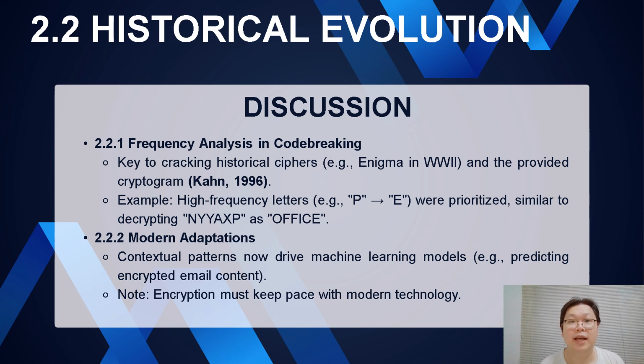Fast forward to today. Machine learning models now analyze contextual patterns to predict email content or crack weak encryption. The evolution from manual frequency analysis to AI-driven attacks underscores a critical truth: encryption must keep pace with technology. Modern systems like RSA and AES don't just shuffle letters, they harness prime numbers and bit-level chaos to stay ahead of these adaptive threats.